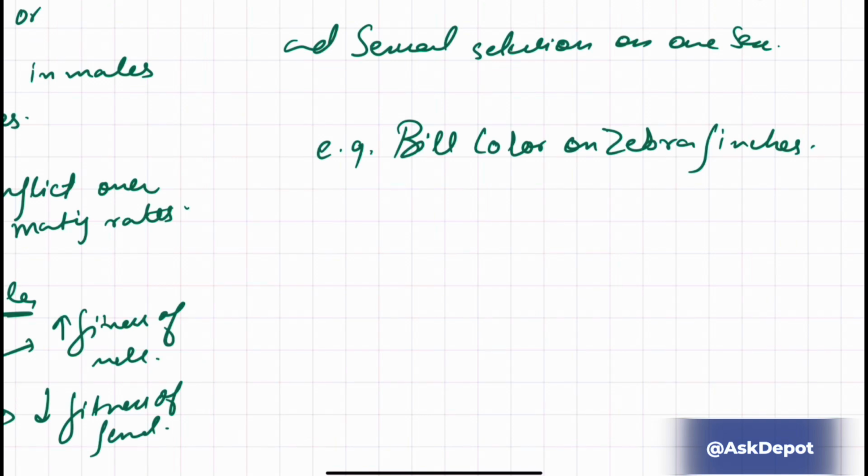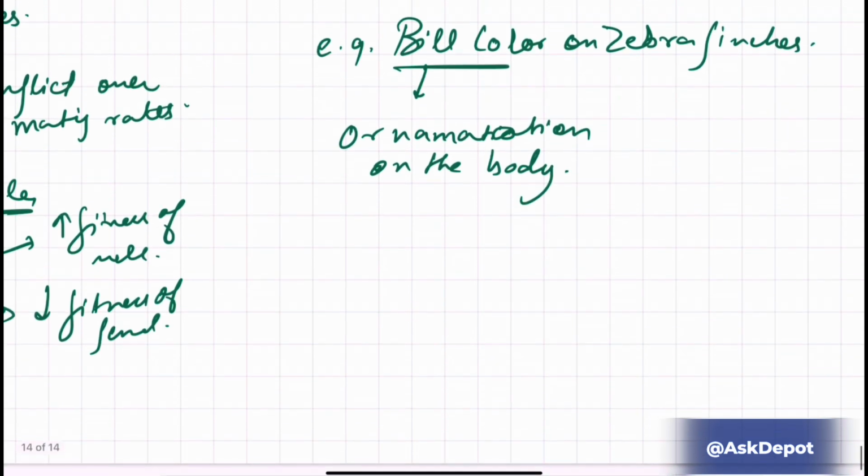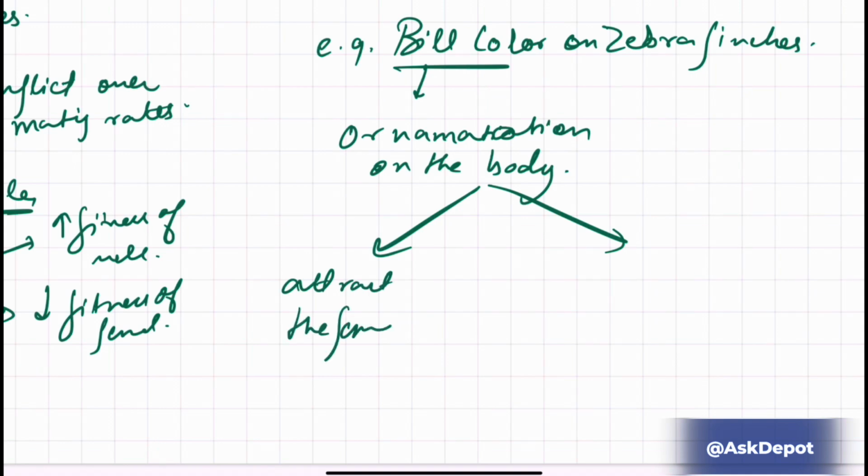Now, when I say bill color on the zebra finches, this bill color is actually an ornamentation on the body. And don't you think that this ornamentation has two uses? One is to attract the female. Sorry, not two uses, but one effect will be to attract the female. That is positive for it.